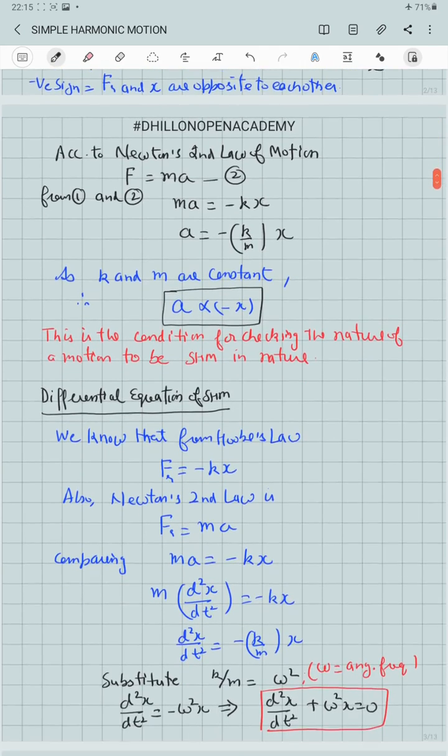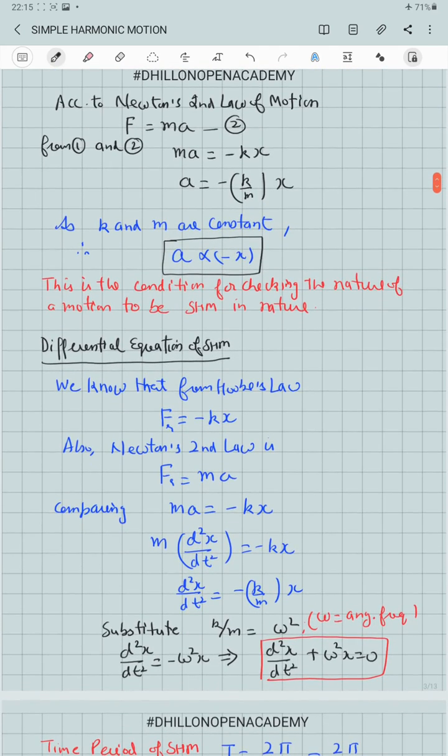Differential equation of the simple harmonic motion. We know from Hooke's law that the restoring force is equal to minus k into x. Using the second law, the restoring force is also equal to mass into acceleration. Comparing the two, ma is equal to minus kx. We know that acceleration is the second time derivative of the displacement, so we can write this equation as d square x over dt square equal to minus k by m into x.